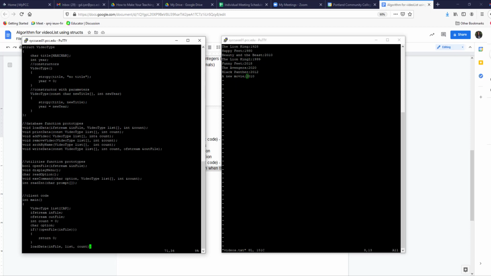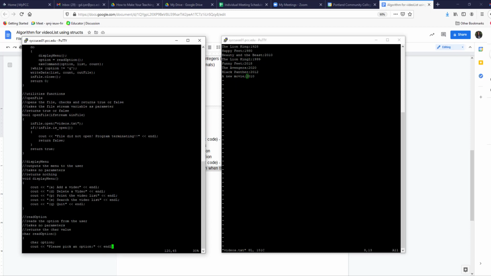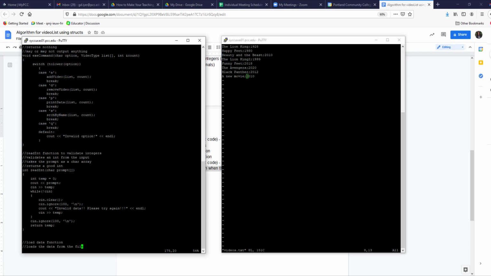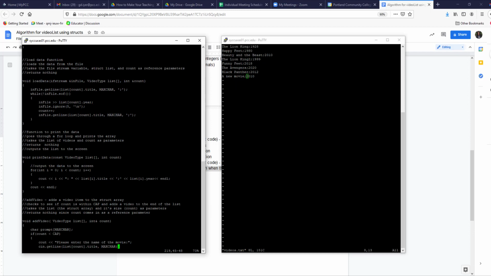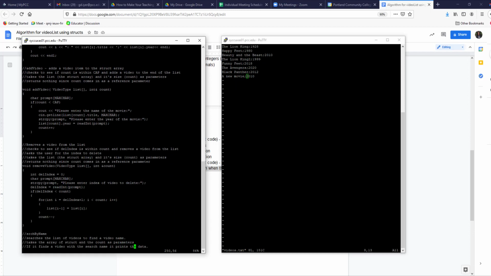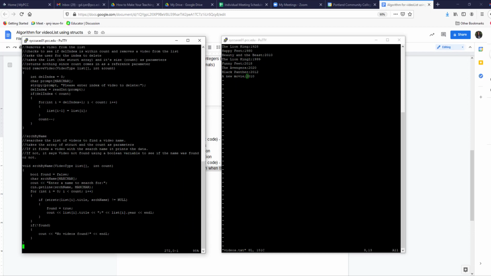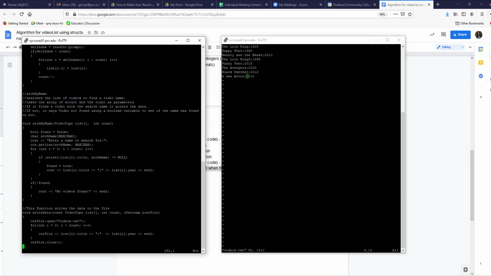That's all it does. We want to make sure we keep it as a const, which means you can't change that list of videos in this function. There's no reason to change that. It should not get changed. All it's doing is taking the information from the list of videos and writing it to this file.